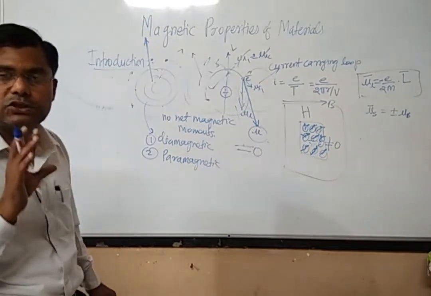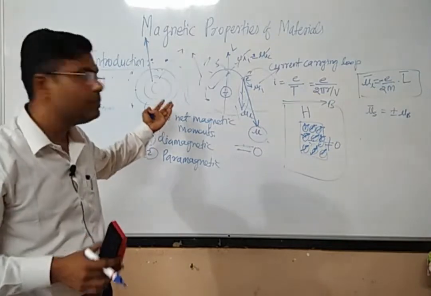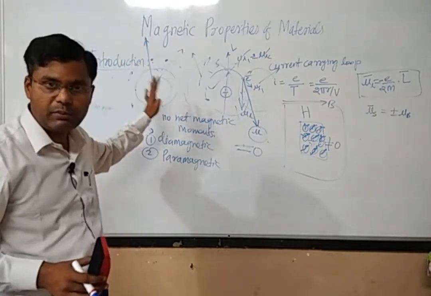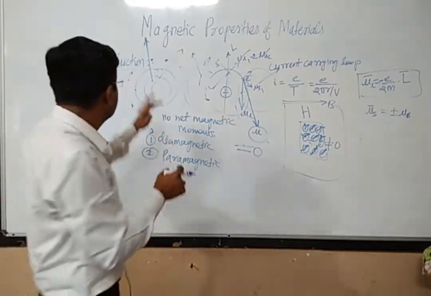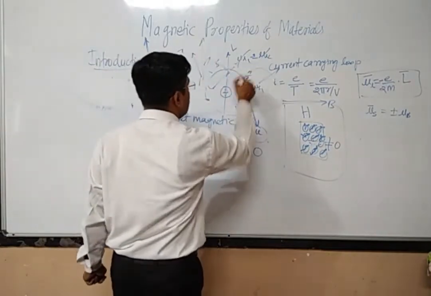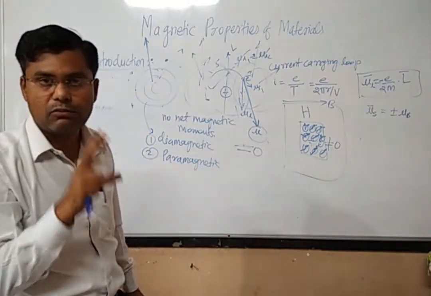It will possess a strong resultant magnetic moment. For example, each individual atom of iron will have a strong resultant magnetic moment. The material is composed of so many atoms, right? So this atom has a strong resultant magnetic moment, and this atom has a strong resultant magnetic moment. Every atom will have a strong resultant magnetic moment.